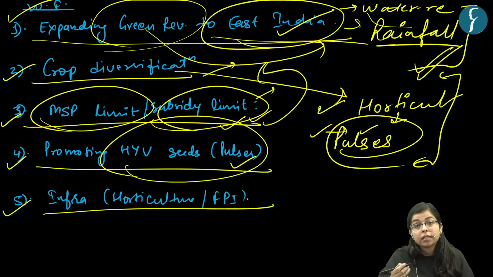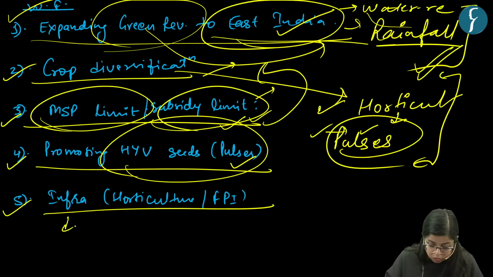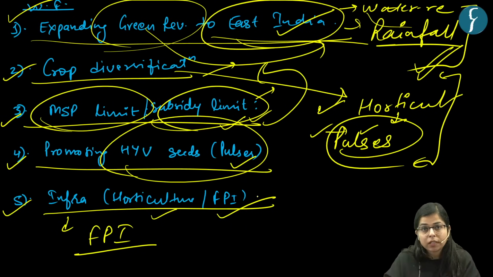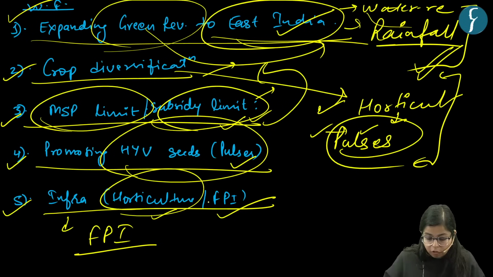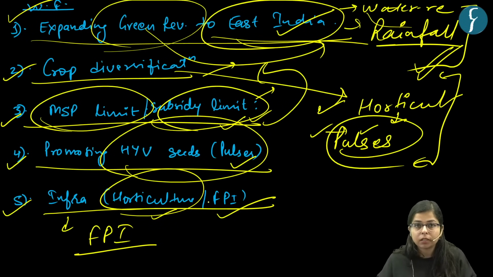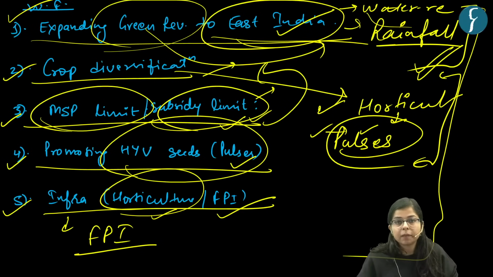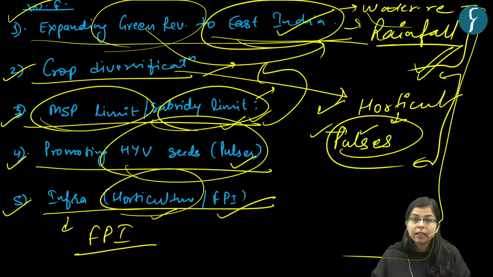And the other thing is development of infrastructure. There should be enough food processing industries developed in the state, and enough cold storage and warehouse infrastructure for storing horticultural products, which have a lower shelf life as compared to these food grains, right? So these are some of the initiatives which can be taken in order to lessen the burden of these green revolution states, right?